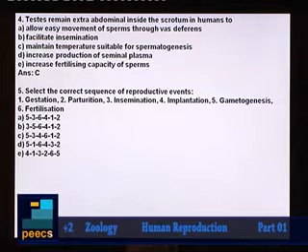So which is the correct sequence? You can pick from options, that is option A here. 5, 3, 6, 4, 1, 2. That is the correct sequence.